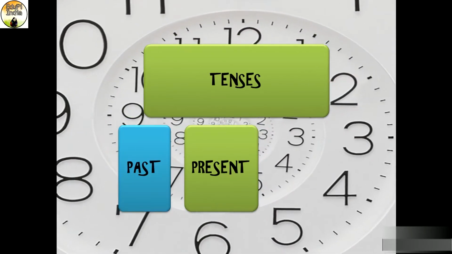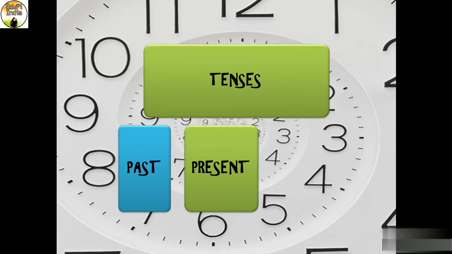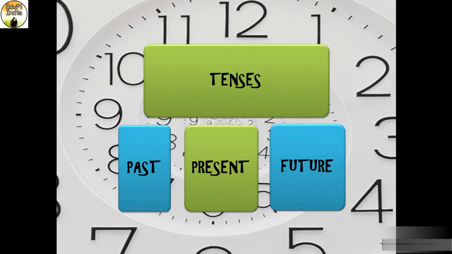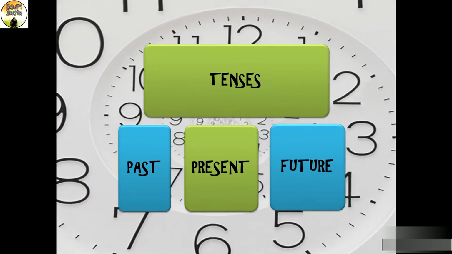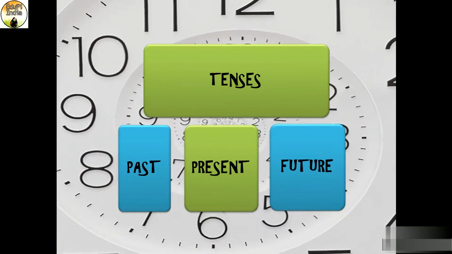Past, in which an action has already taken place. For example, you woke up in the morning. Future, in which an action that is expected to happen in the future. For example, you will sleep in the night. That will happen in the night.